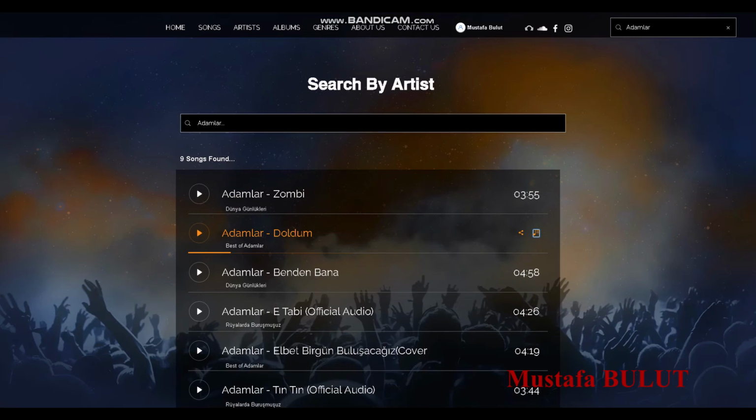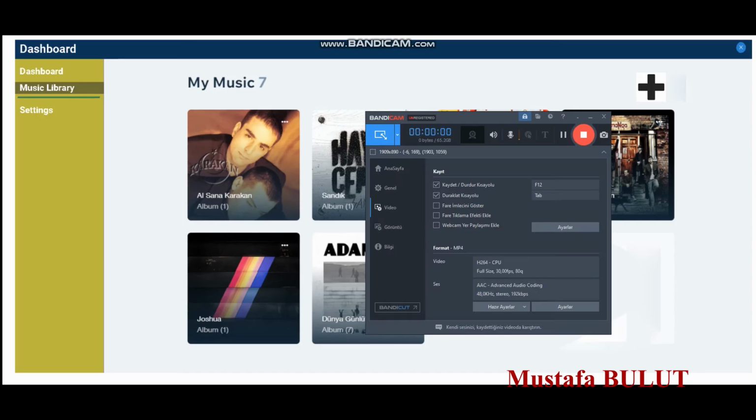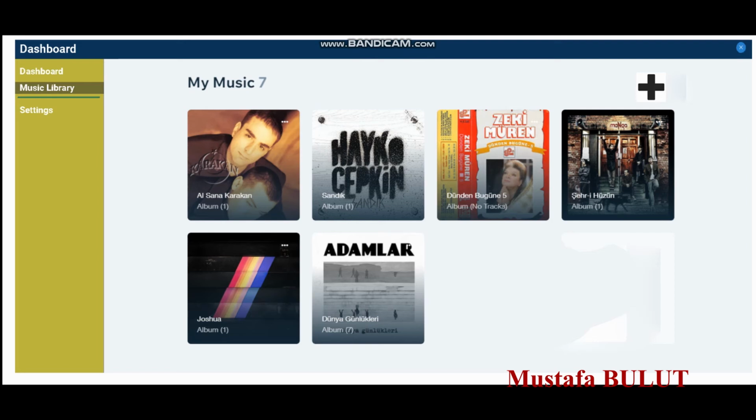We will talk about the admin panel and dashboard. This is our music library admin control panel and dashboard. There are some albums in here, you can see, and I will show how to add a new album, new artist, and new song, and how to edit an album, song, and artist.